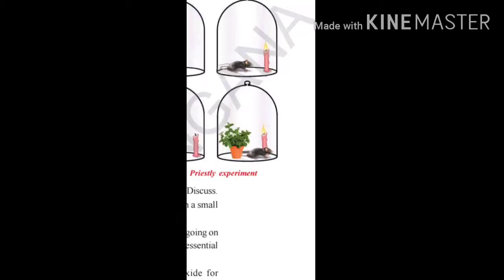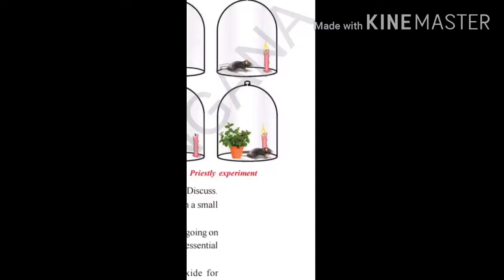But to his astonishment, it was found that the candle continued to burn. The plant was also very healthy, and even the mouse survived. With this activity, he observed that something was going on which was creating a balance, so that the candle continued to burn, the mouse survived and the plant was very healthy.